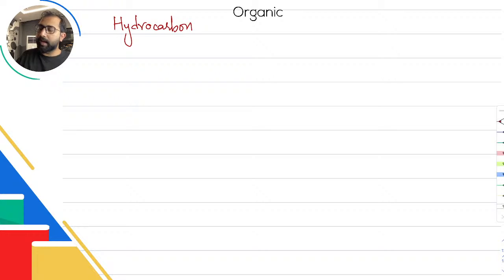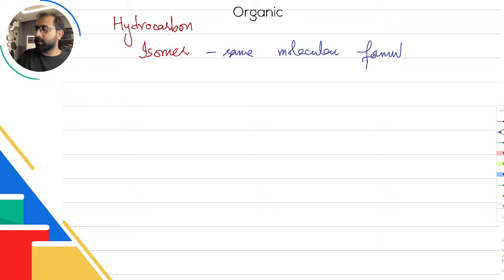Second term, isomer. Isomers are compounds with same molecular formula but different structure. So they have the same molecular formula and different structure, and it is important that you mention that they have different structure, because that's where their difference starts.